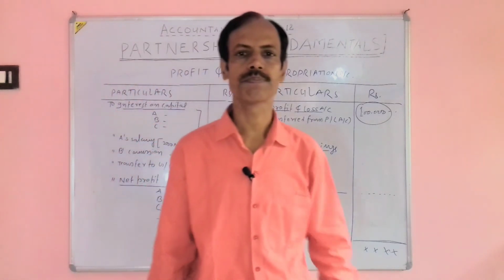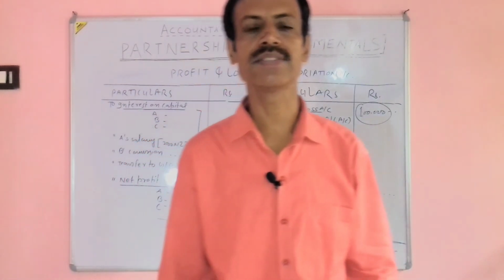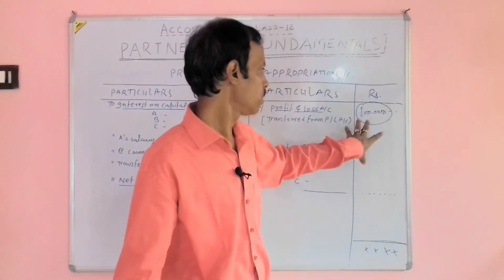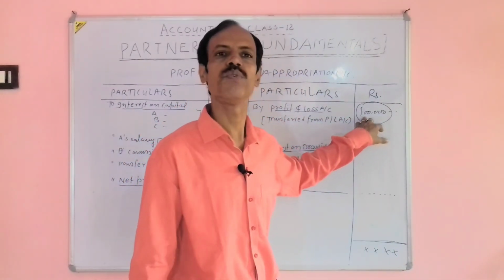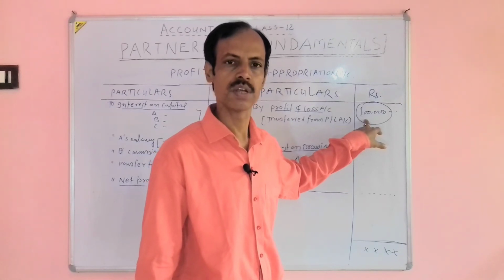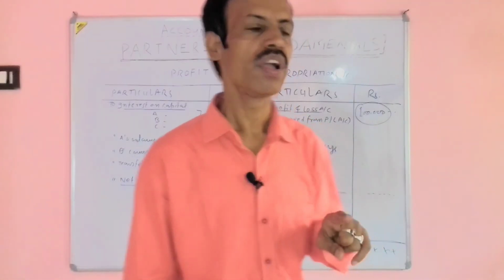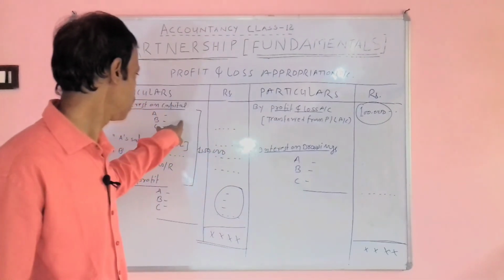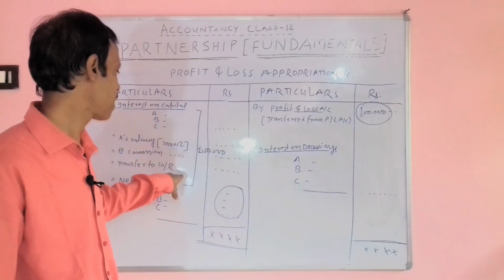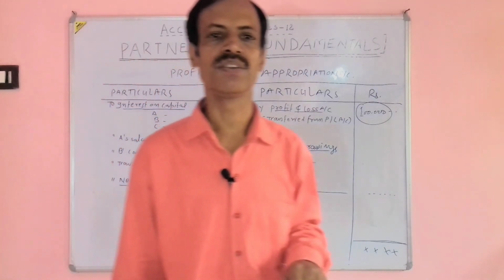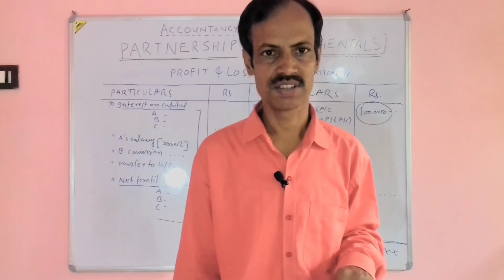Then this case is regarded as insufficiency of profit. Then we will appropriate only up to 1 lakh, because the firm will never suffer loss due to interest on capital, partner salary or partner commission, because these are appropriations, not charges.